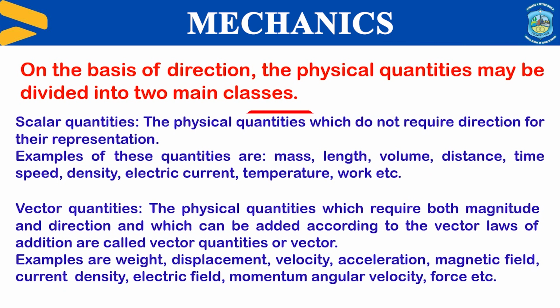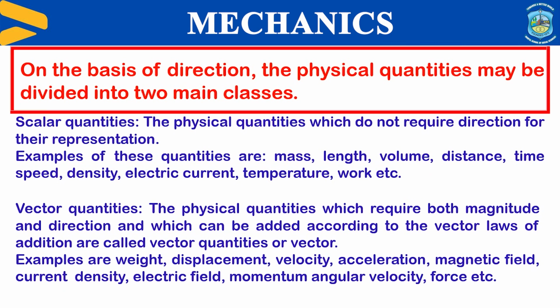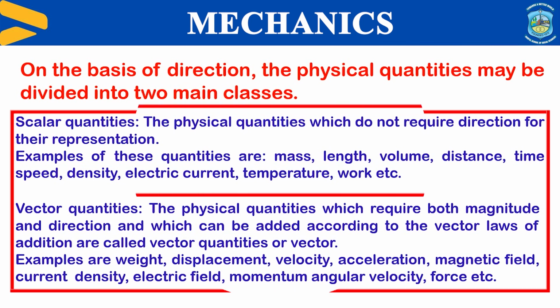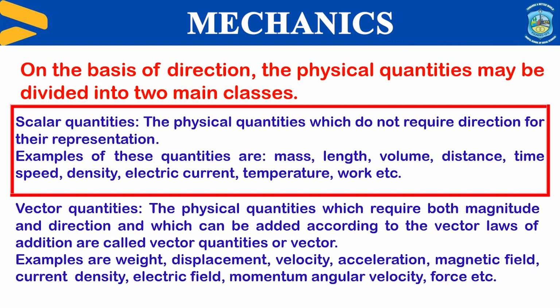Further, on the basis of direction, the physical quantities are categorized in two categories mainly. Number one is scalar physical quantities and another one is vector physical quantities. The scalar physical quantities are those which possess only magnitude.